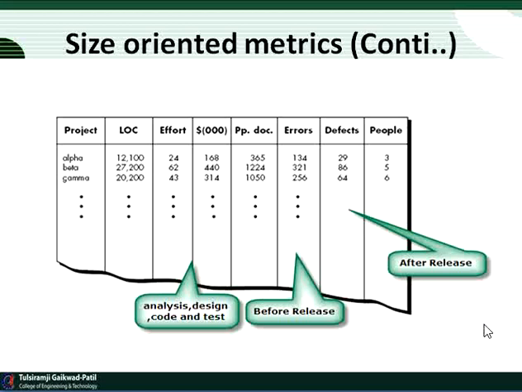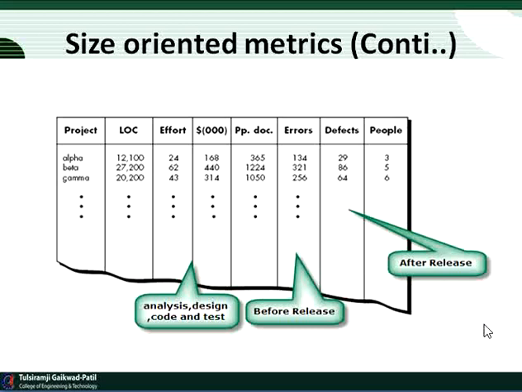After that, what type of errors occur before releasing a particular software application, and what type of defects occur after delivering it, and to how many people we provided that software application for its first use. So in the project, there are a number of testings, that is alpha, beta and gamma, which are done after implementation of the software.